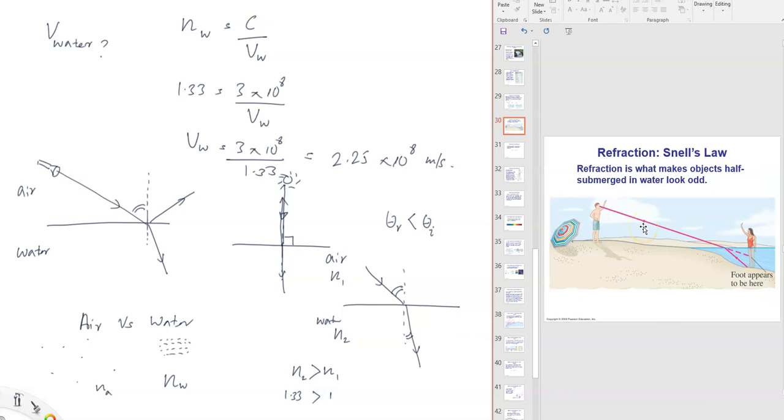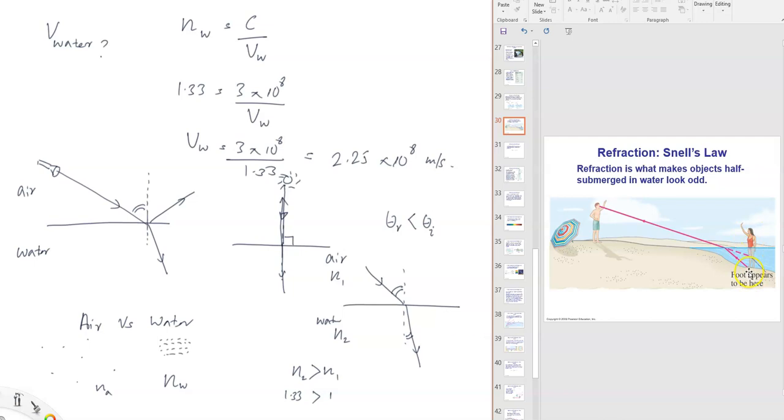So here we see a conceptual example. This relationship between angles in refraction, we explain using something called Snell's law. So we'll talk about that in a minute. Refraction is what makes objects half submerged in water look odd. Okay, so the person is looking at the bottom of the feet of this person who's standing in water.